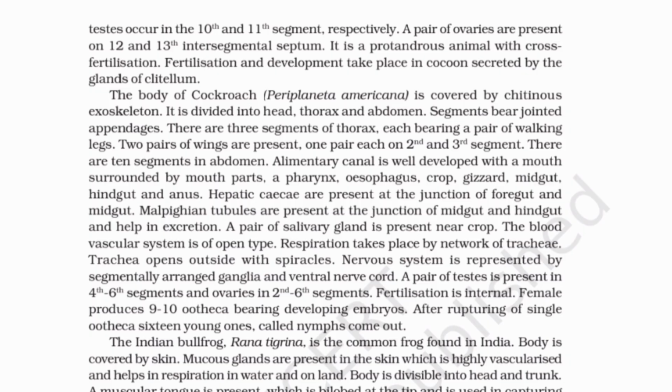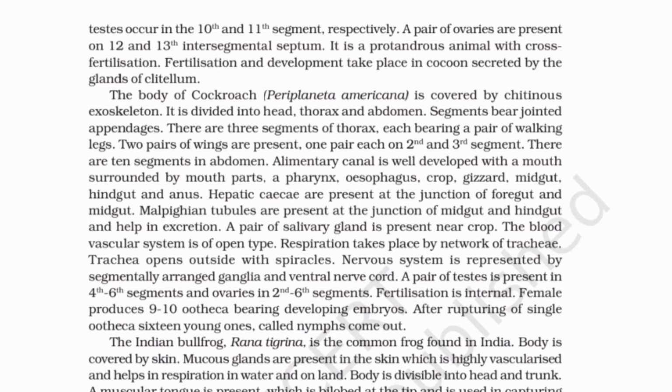Alimentary canal is well developed with a mouth surrounded by mouth parts, a pharynx, esophagus, crop, gizzard, midgut, hindgut and anus. Hepatic caeca are present at the junction of foregut and midgut. Malpighian tubules are present at the junction of midgut and hindgut, and help in excretion. A pair of salivary glands is present near the crop. The blood vascular system is of open type.